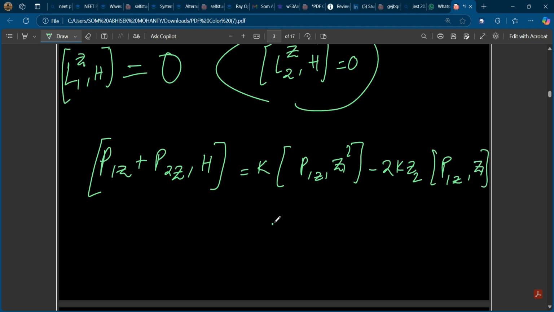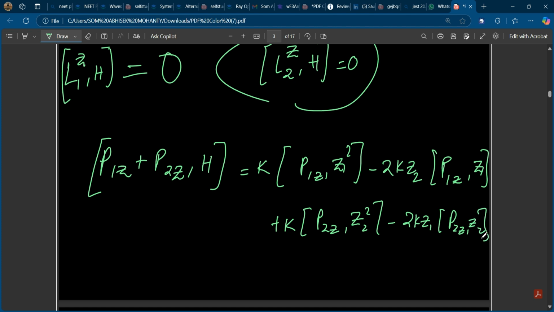Z1 is k whole into p2z z2 square minus 2k z1 p2z z2. Okay, right. So see, this one will give me minus 2k z1, right? And IH cut will be there.